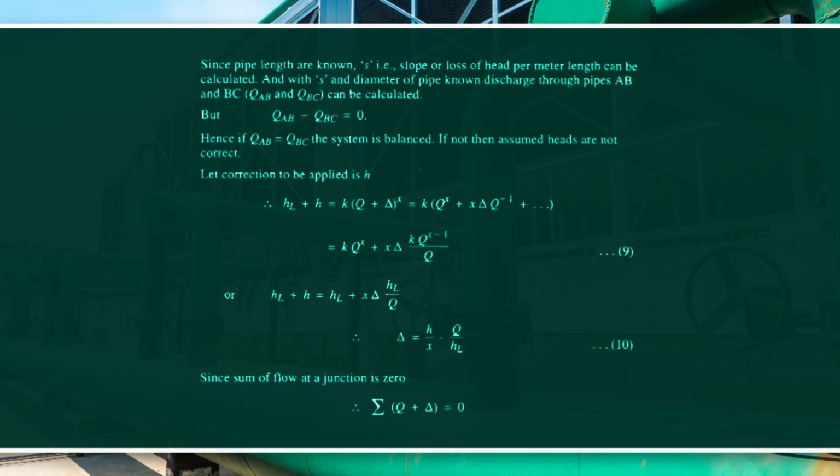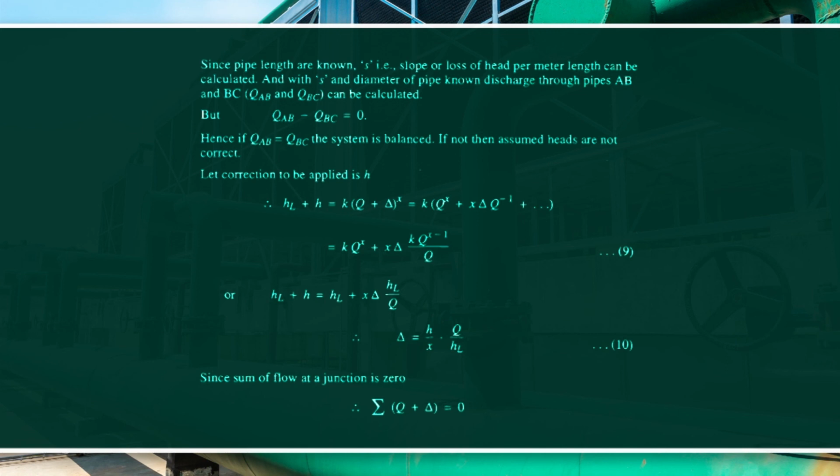But we know QAB minus QBC is equal to 0. Hence, if QAB is equal to QBC, the system is balanced. If not, then assumed heads are not correct. Let the correction to be applied be H.